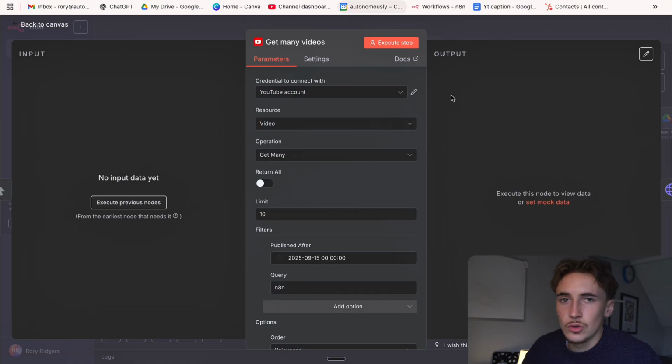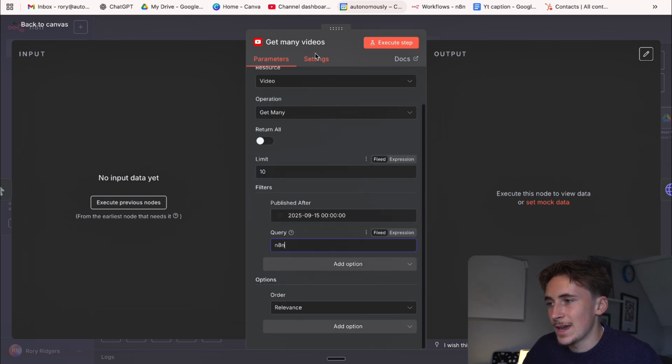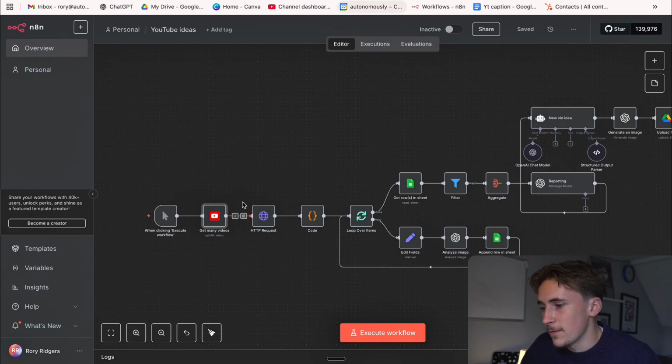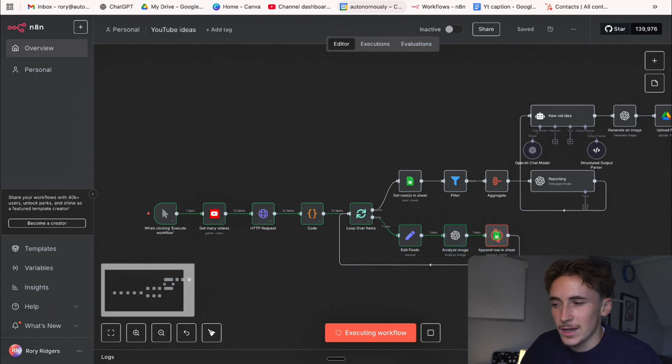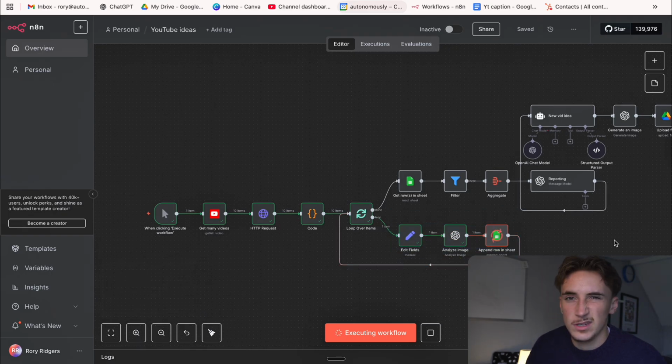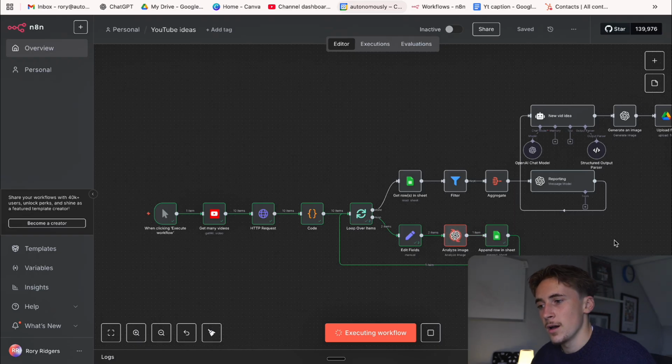So inside of this YouTube node at the beginning, I'm just going to put the limit to 10, and I'm going to say the query is N8N. So for me, looking for N8N videos, we're just going to hit execute workflow. This part here happens pretty quick, and then this loop over section will take a little while because this analyze image for some reason takes a minute to run. Well, I mean, it takes a few seconds, it doesn't take a minute, but it takes longer than the other nodes, so we'll come back when this step's done.